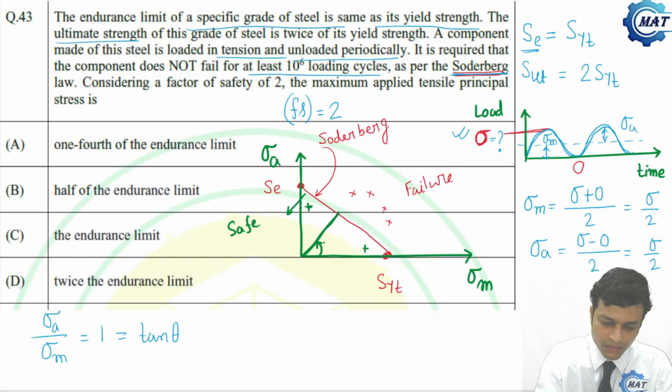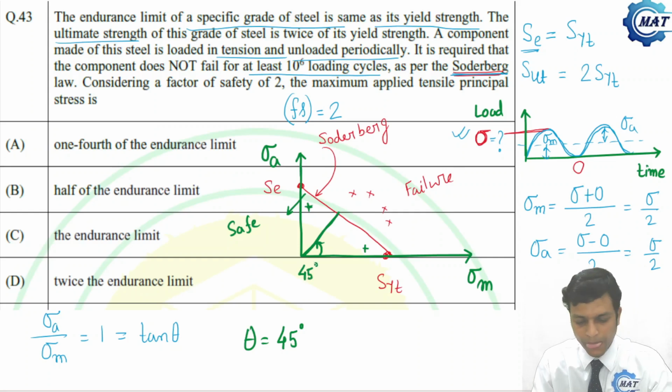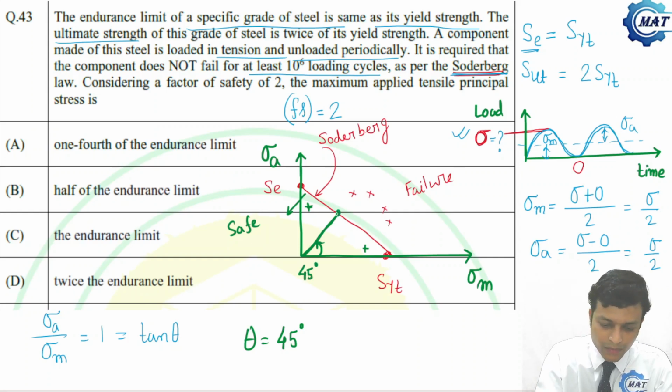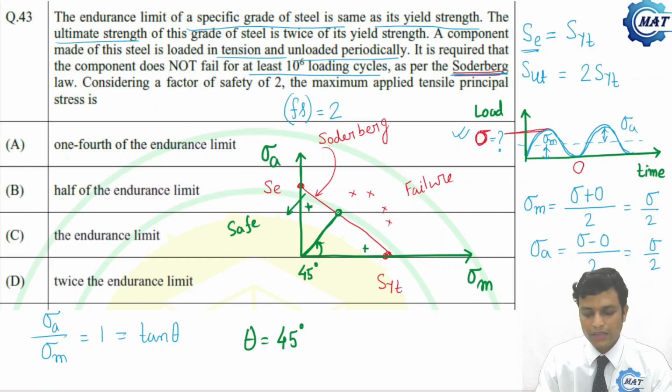This is 45 degree. Tan theta is 1, means theta is 45 degree. So this angle is 45 degree, I am writing here. And this is the limit of the loading. The Soderberg diagram says that this is the limit of the loading. Beyond that, failure takes place.